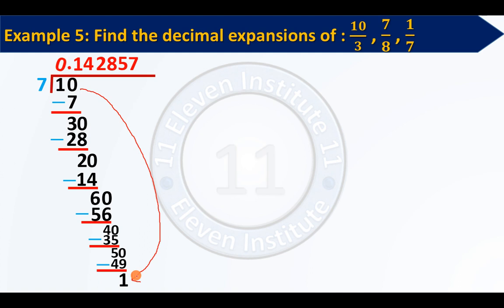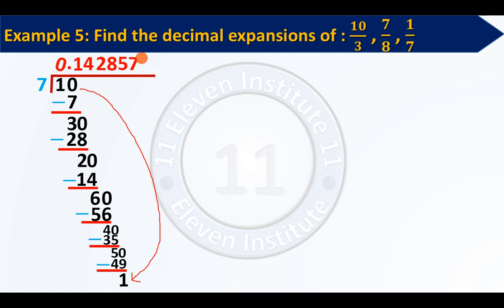Again you will write 0. Then you will divide 10 by 7. 7 1s are 7. Again you will get the remainder 3. This same sequence that we have written over here will continue further also. What will happen by this? The digits that are present over here, 0.142857, they will also get repeated.